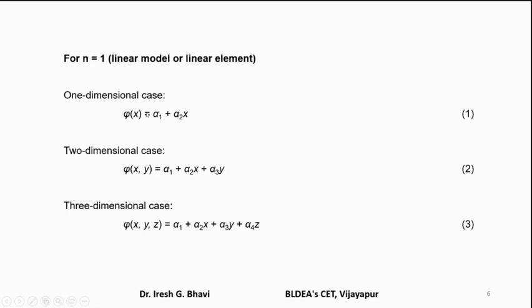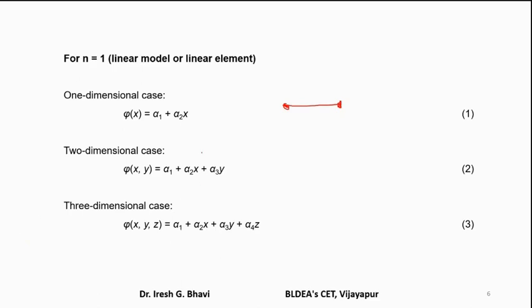For one dimensional case, we will be using only 2 terms, no? That is phi of x is equal to alpha 1 plus alpha 2x. How the element will look like? It is a linear bar element, means a bar element having 2 nodes, here and here.